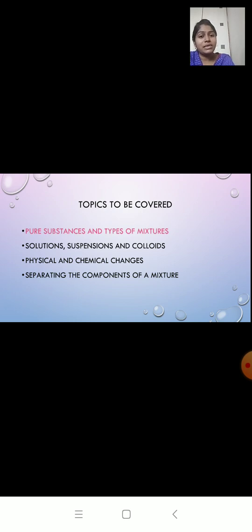Elements exist in solid, liquid and gaseous form. The majority of the elements are present in solid form. We have 11 elements in gas and 2 elements exist in liquid form: mercury and bromine. Elements can be divided into 3 categories: metals, non-metals and metalloids.